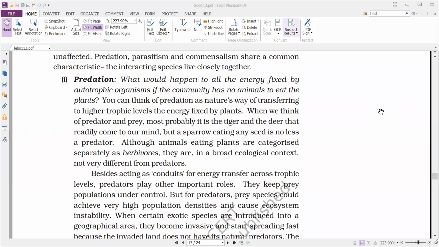That's why, although animals eating plants are categorized separately as herbivores, they are, in a broad ecological context, not very different from predators. So all herbivores, in an ecological context, are also considered predators. Not only the carnivores, herbivores are also categorized as predators in the ecological context.